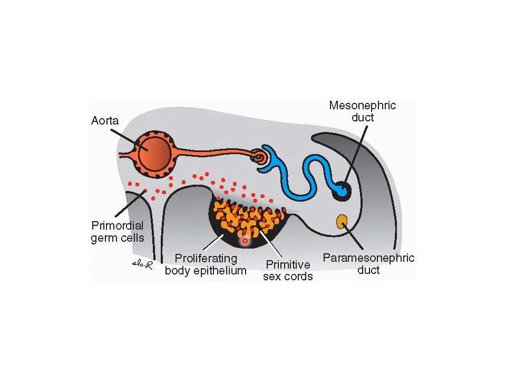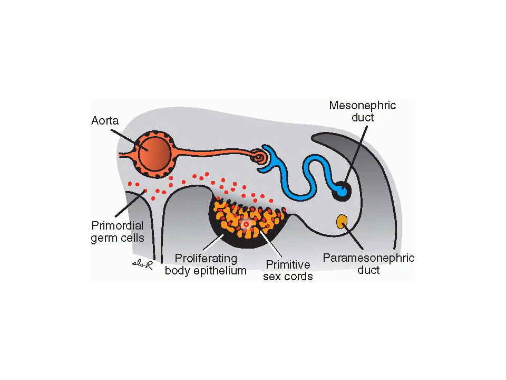Arrival of primordial germ cells induces the coelomic epithelium covering the gonadal ridge to form finger-like epithelial cords, which are called the primary sex cords, to invaginate into the mesenchyme. The primordial germ cells become embedded within these cords.